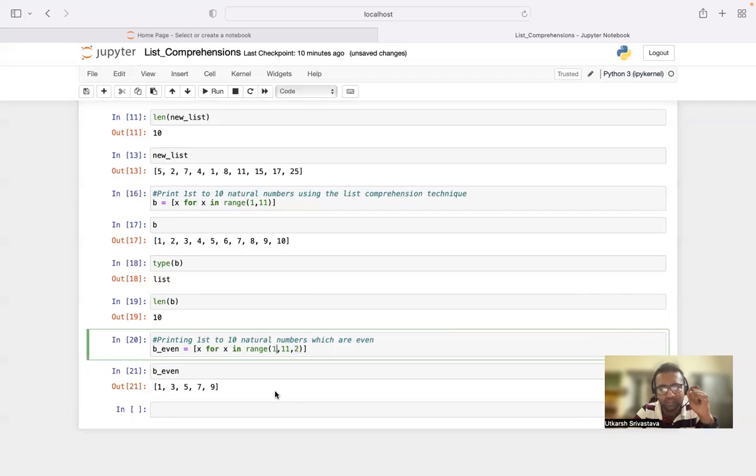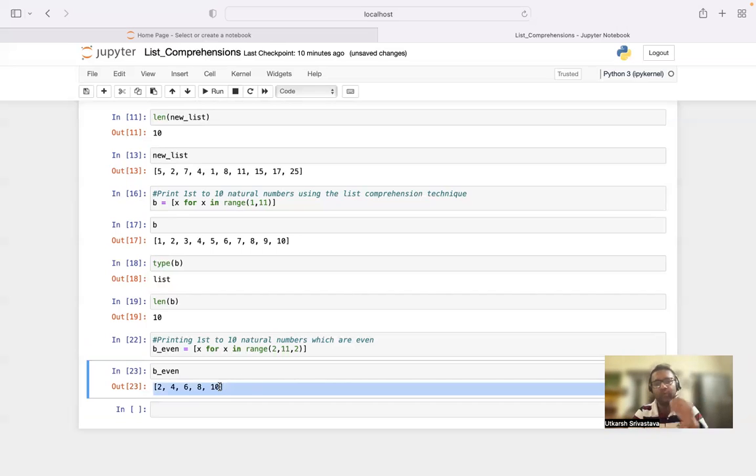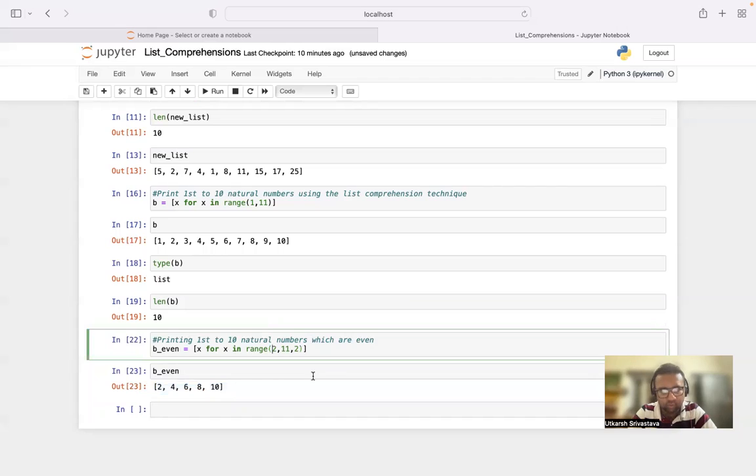Now the question is that we want to print the even numbers. So what we'll do is write 2 over here, 2 comma 11 comma 2, right? And we'll press shift plus enter. As you can see, we have the even numbers from 1 to 10. How come we have even numbers? 2 comma 11, it will skip 11, it will only print till 10, and from 2 it skips the next number and prints the second one. So this is what it has done.